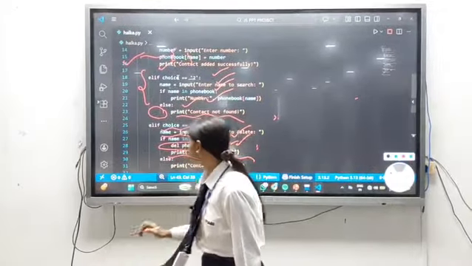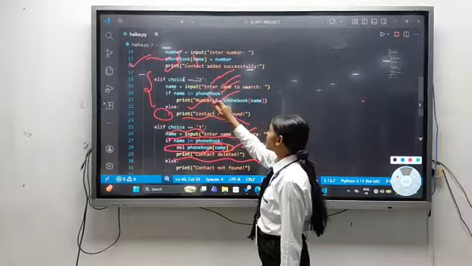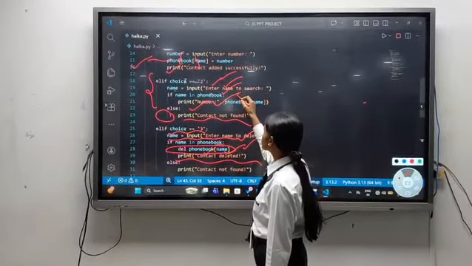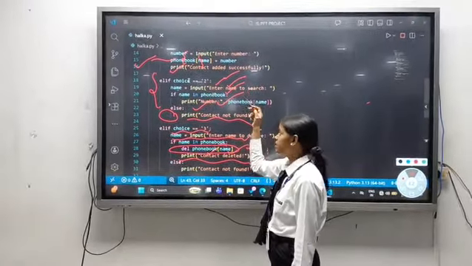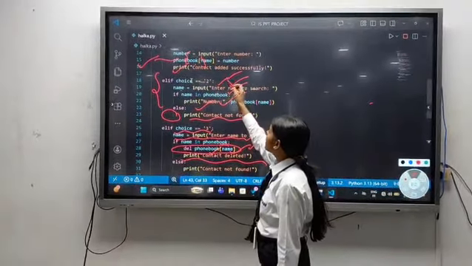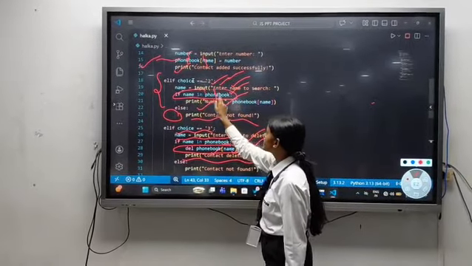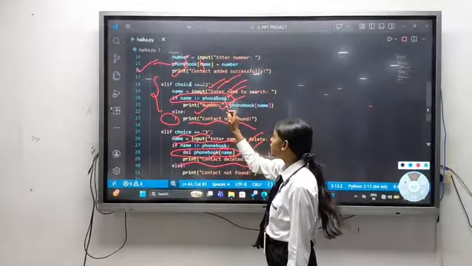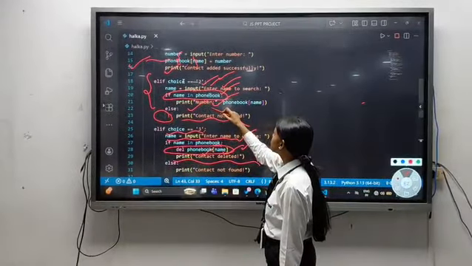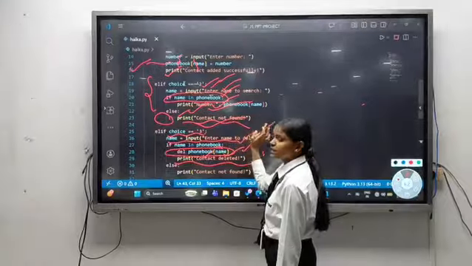Our second choice is 2. Suppose the user enters choice 2. Through this, the user wants to search whether a name exists in the phone book or not. It checks if the name is present in our phone book. If it is found, it will print the number, and if not found, it will print contact not found.